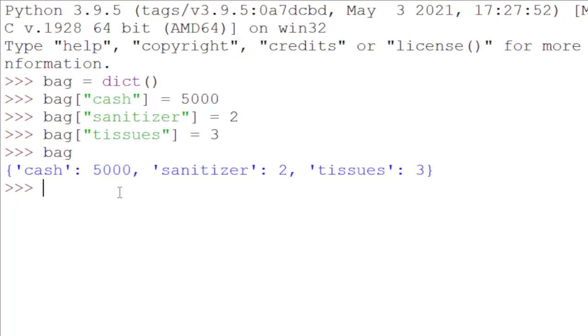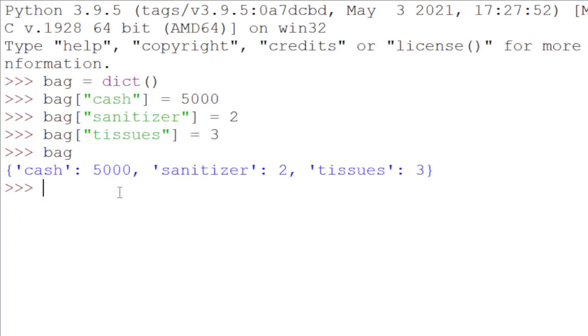Now bag cash equal 5,000 is an assignment statement. Actually I am using a string as a place. Say 0th position is 5,000, first position is 2, second position is 3. Instead of 0, 1, 2, I am using character strings, cash, sanitizer and tissues.